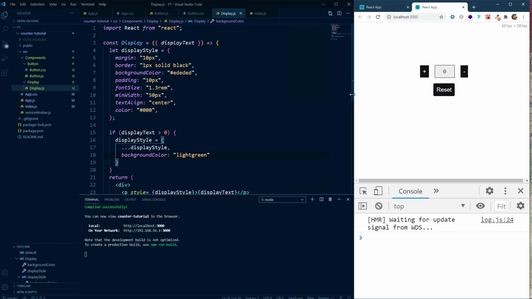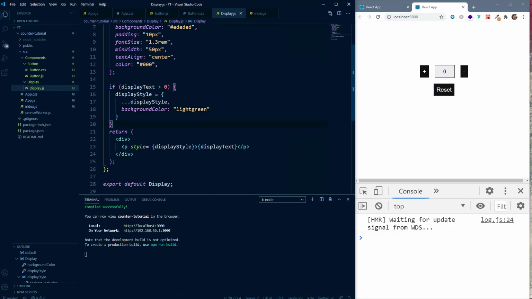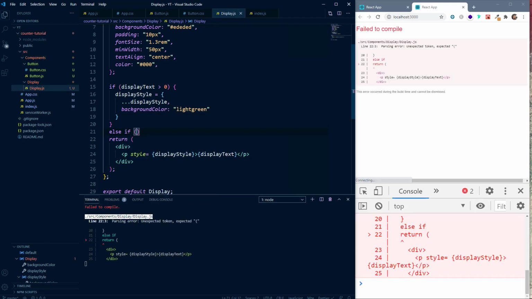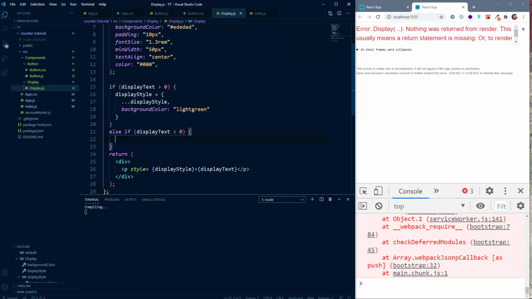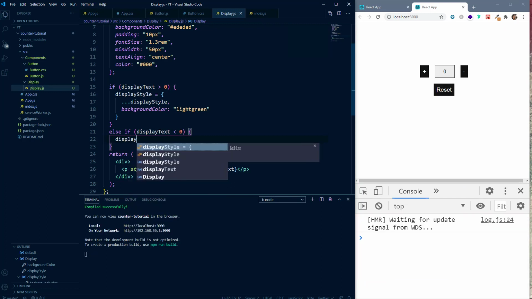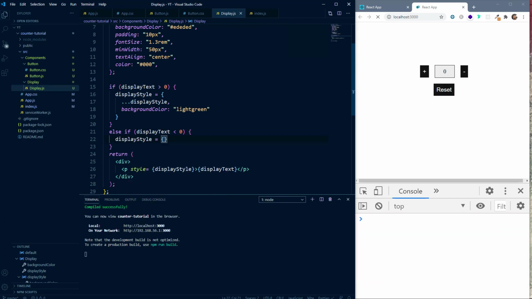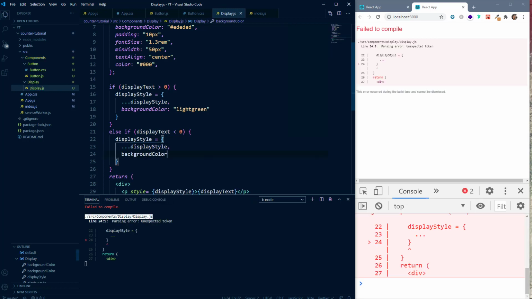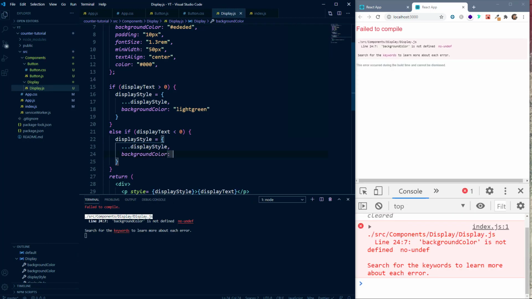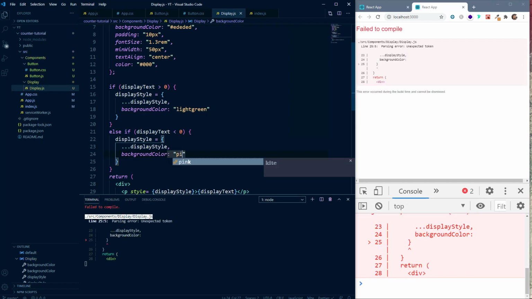Now similarly we can create another statement. So we'll say else if display text is less than 0. In that case we can say display style equal to, again we'll copy everything from display style and we'll set the value of the background color property to pink.